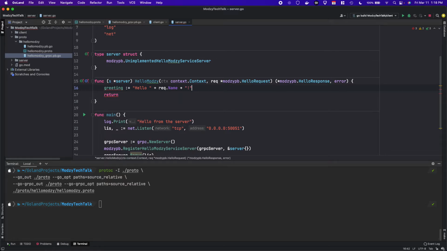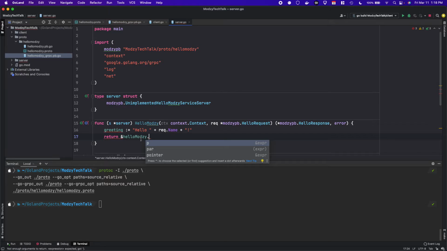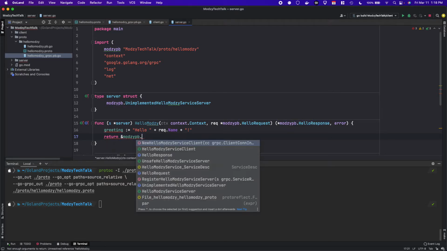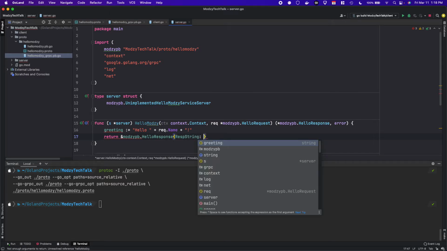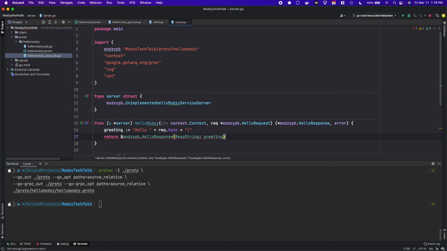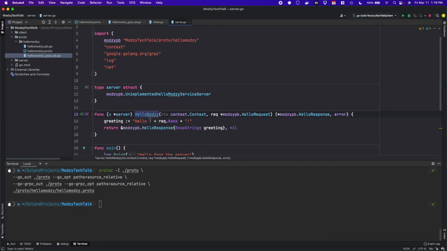I'll add some excitement. So what are we going to return? Well, we're going to return a pointer to Modzy PB dot hello response. The response has a string called response string, and we'll return the greeting. And when we get there, we won't return an error. So we've already implemented the unary call on the server side.